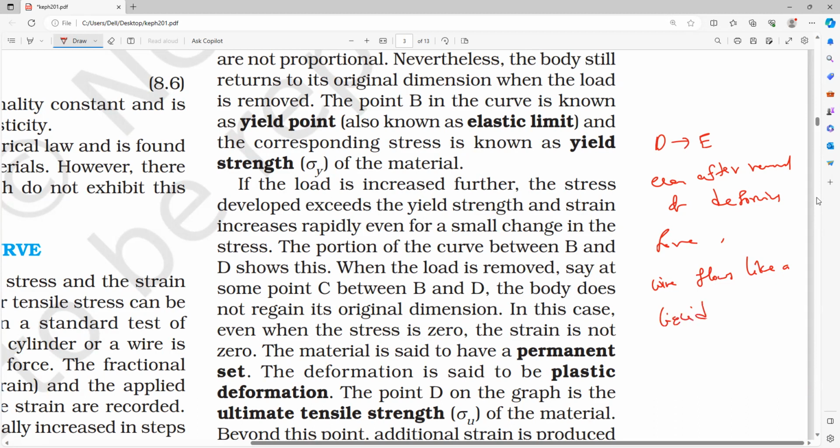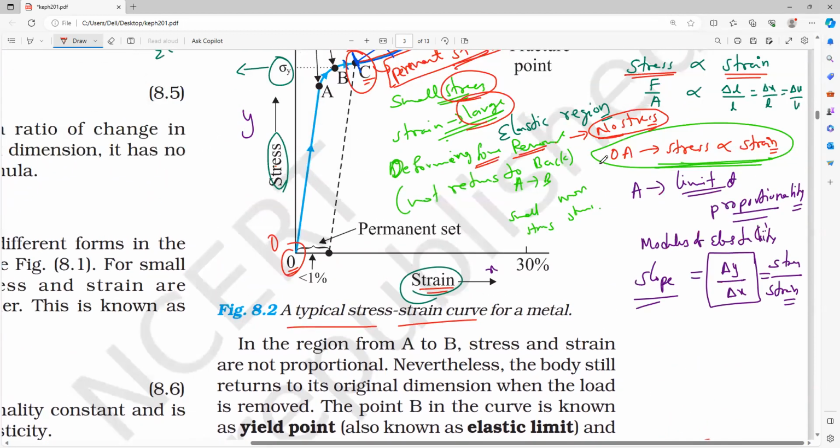This is the most important point. It means thinning of the wire will keep on extending. That is what we call flowing like a liquid, up to the E point.